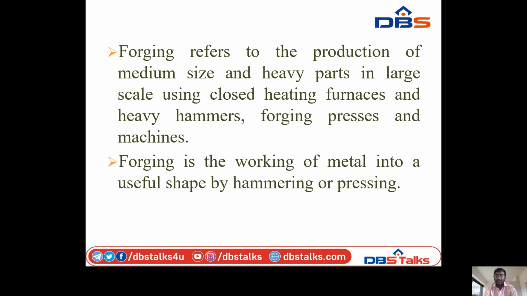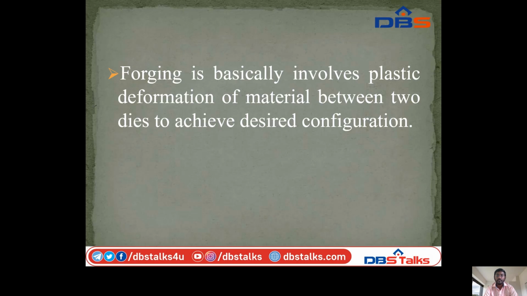Forging is working of metal into a useful shape by hammering or pressing. By using the hammering process or the pressing process, the shape of the metal is changed. Forging basically involves plastic deformation of material between two dies to achieve the desired configuration.